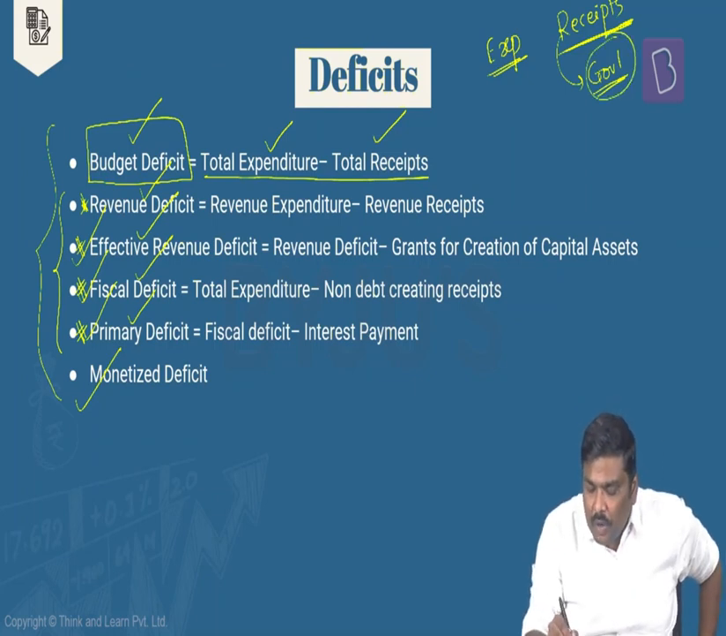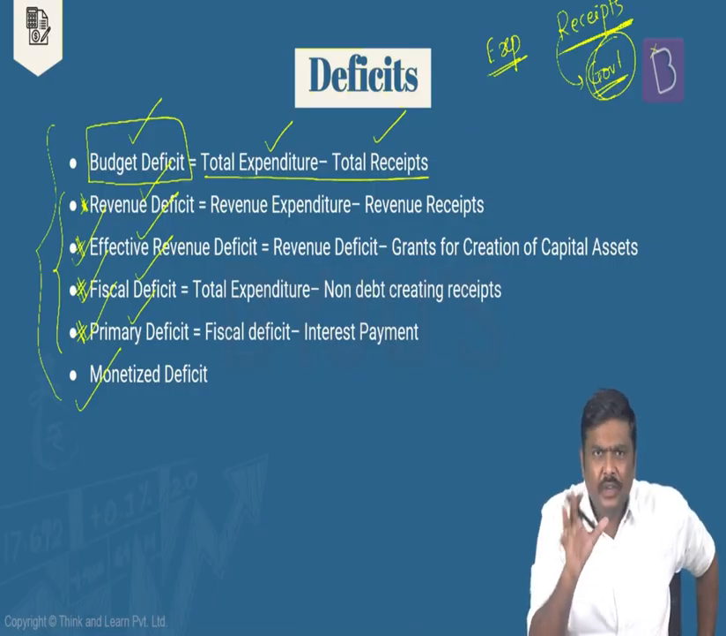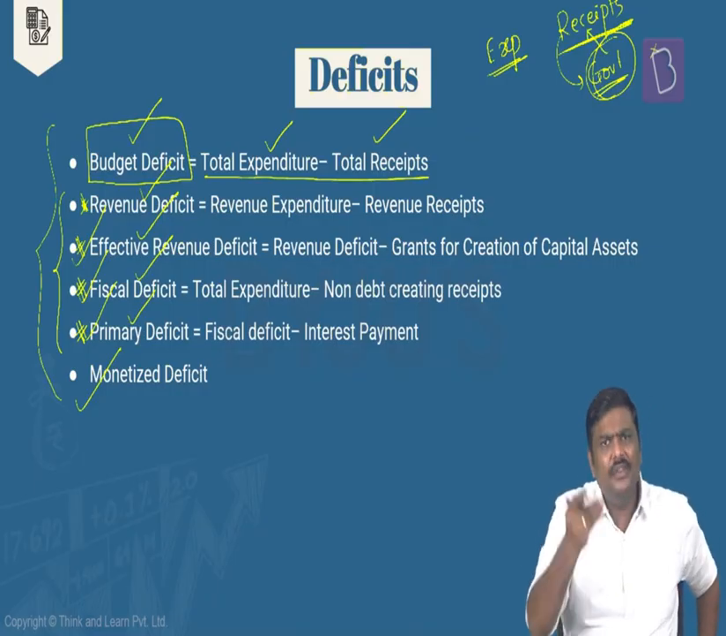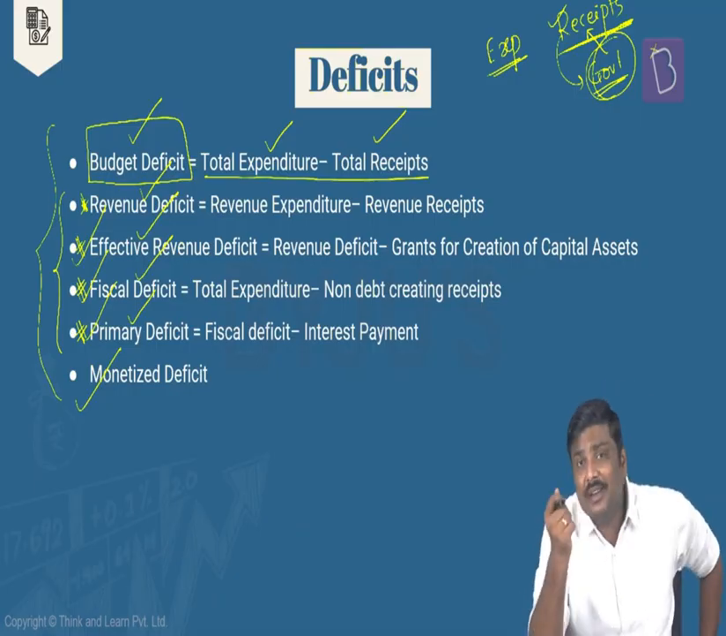Whenever you're talking about government borrowings, these are not incomes. Government borrowing is a liability. It is not an income. But we used to consider that as a part of the receipt. Even today, in NCERT books, etc., they have considered this as a part of receipts. That is part of capital receipts as such.